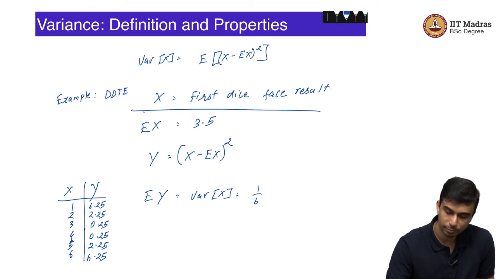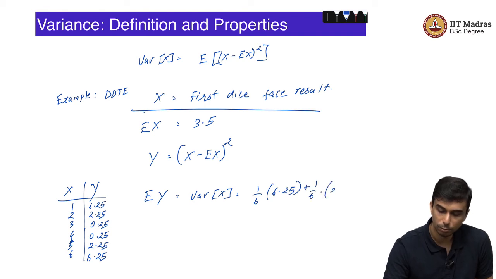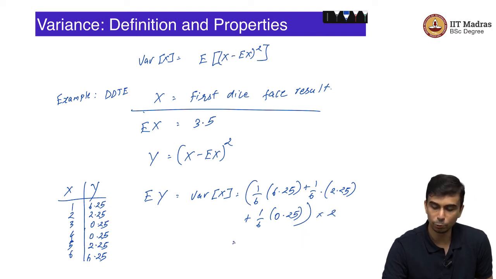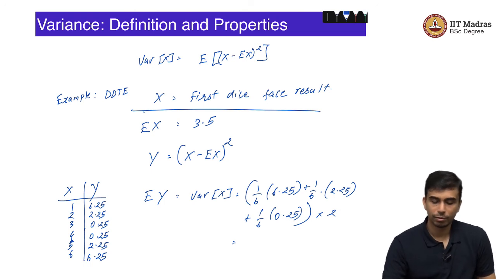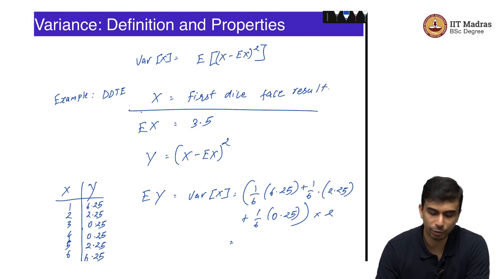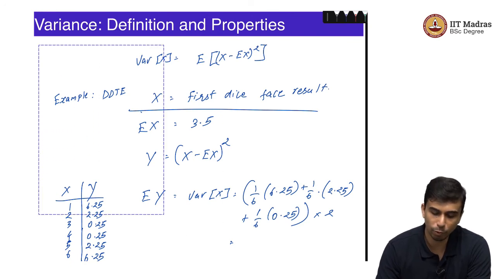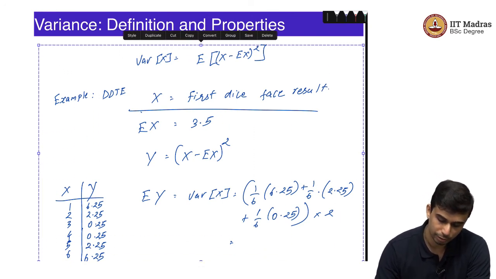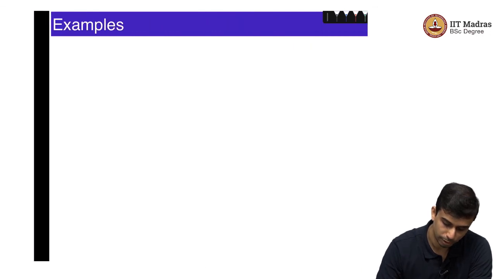So, Ey, which is equal to variance of x, would be equal to 1 by 6 times 6.25 plus 1 by 6 times 2.25 plus 1 by 6 times 0.25. This would be repeating 2 times, you can just multiply that by 2. So, this is the variance of x, you can compute the value here. Okay, so what does this actually mean? Now, we have a simple example, but what does this actually mean? Let me just move this to the example part here.